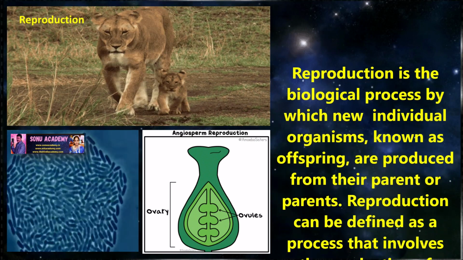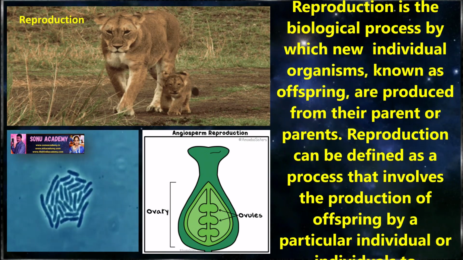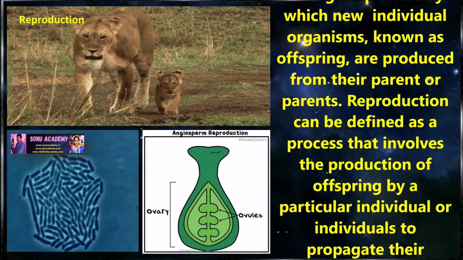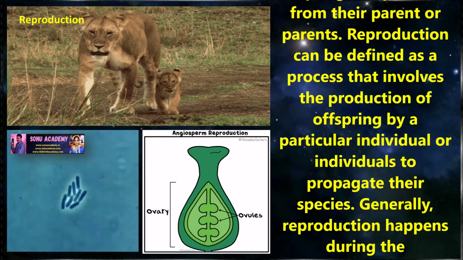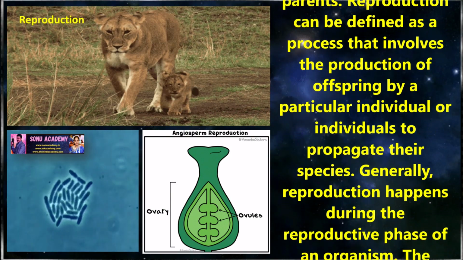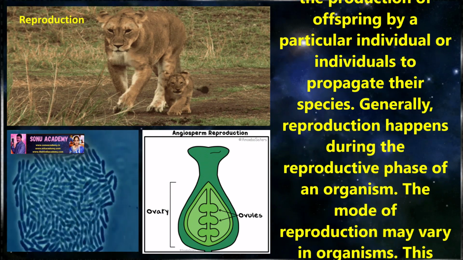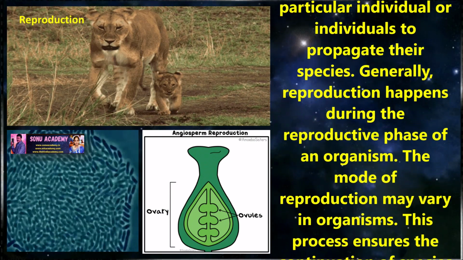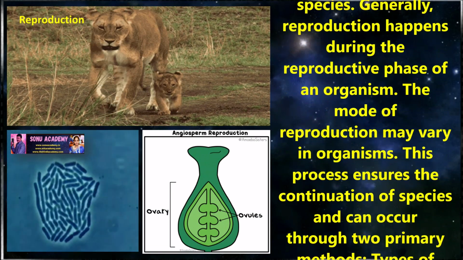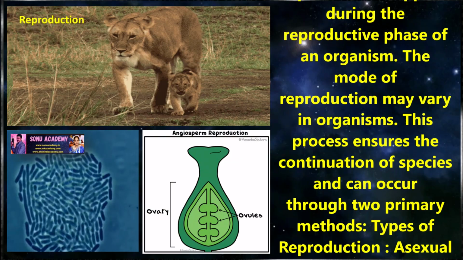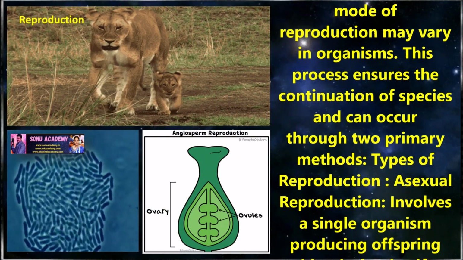Reproduction is the biological process by which new individual organisms, known as offspring, are produced from their parent or parents. Reproduction can be defined as a process that involves the production of offspring by a particular individual or individuals to propagate their species. Generally, reproduction happens during the reproductive phase of an organism. The mode of reproduction may vary in organisms. This process ensures the continuation of species and can occur through two primary methods.